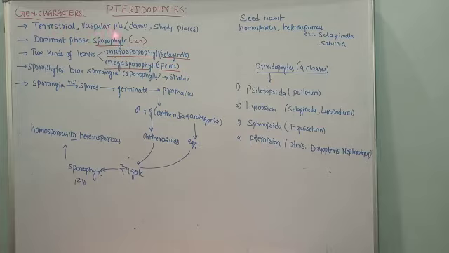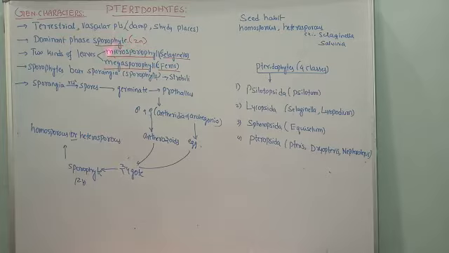Then they are vascular plants. Why? Because they are the first vascular plants on land. They contain vascular tissues like xylem and phloem. These are the first land plants possessing xylem as well as phloem for the conduction of water and of food material. With reference to their thallus or plant body, here the plant body is of course not a thallus.